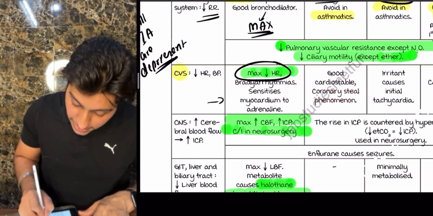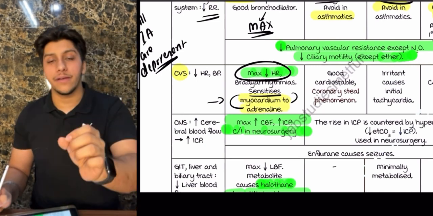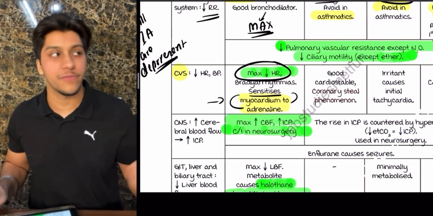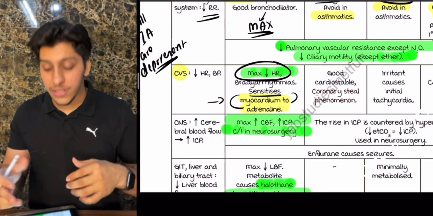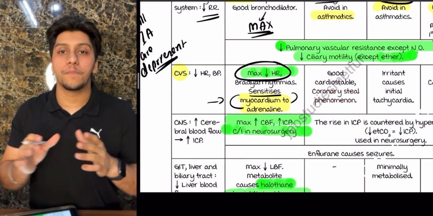Along with this, it sensitizes the myocardium to adrenaline. What happens is, if you sensitize the myocardium to adrenaline, whenever you give adrenaline, maybe if the patient had a history of shock and you give it, this will stimulate the myocardium, thereby causing ventricular arrhythmias. So that's why we are not preferring halothane.